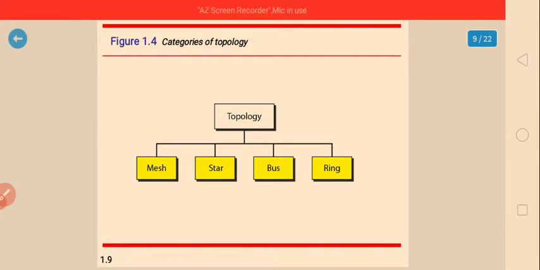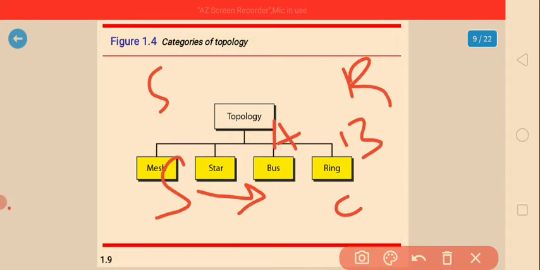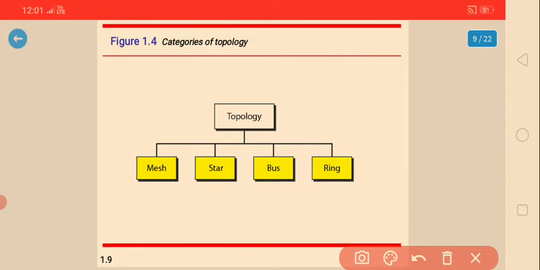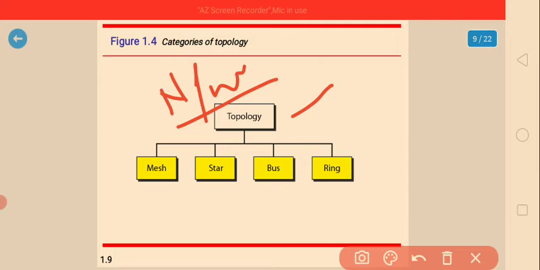Next, under the criteria of topology, this is what we call network topologies. In network topology there are different types of topologies. The first one is mesh, the second one is star topology, then bus topology and ring topology. These are the network topologies. Let us discuss them one by one.